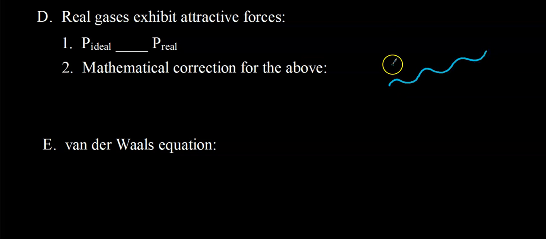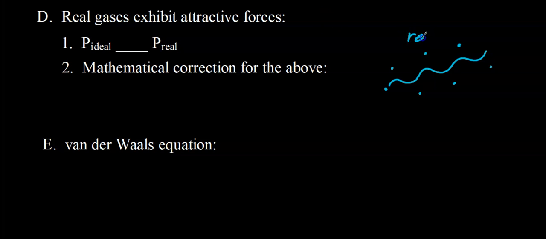Let's say we have a particle here, and we have particles here and here and here and here. This particle, as it moves, is going to be attracted to that particle, attracted to this particle, and attracted to this particle, and so it's going to have kind of a zigzag movement across the space that it has inside some container.